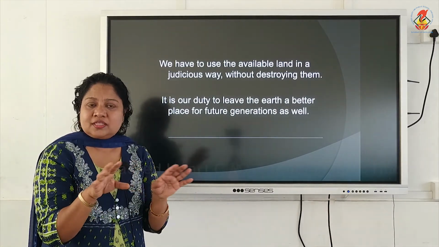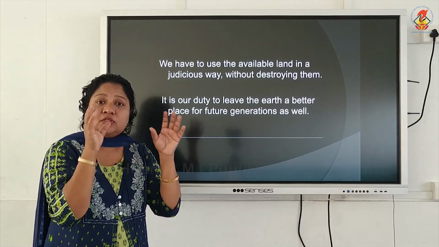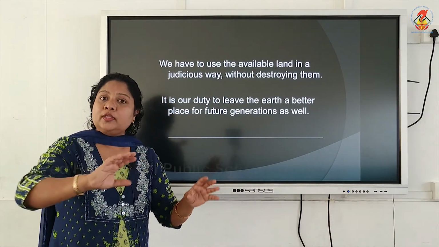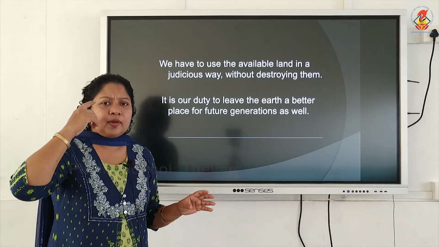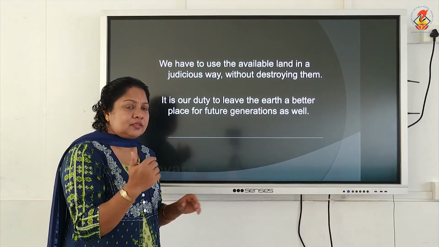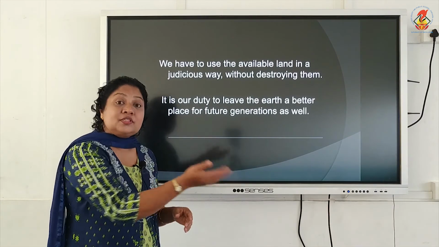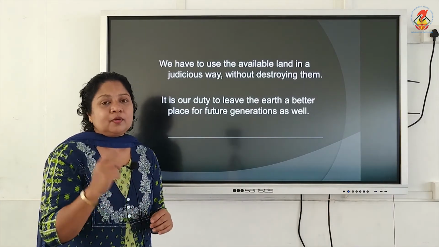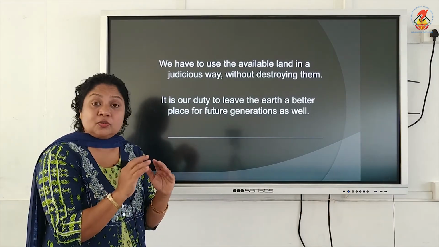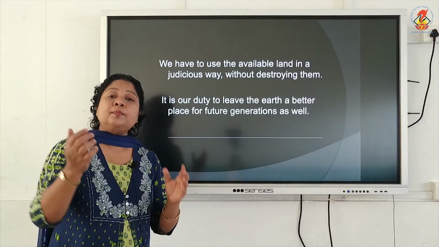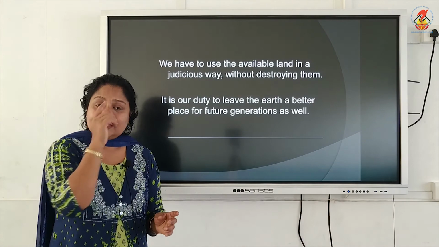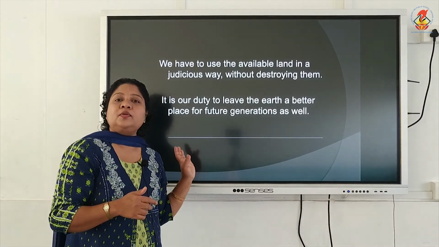So, we should not destroy land. We have to make judicious use of the available land without any damage to it, without destroying it. We have to keep in mind that this particular land also has to be made available for future generations. You have learned about sustainable development. We have to make judicious use of what is available now and keep a part of it for future generations. That sustainable development theory also has to be made use of here.